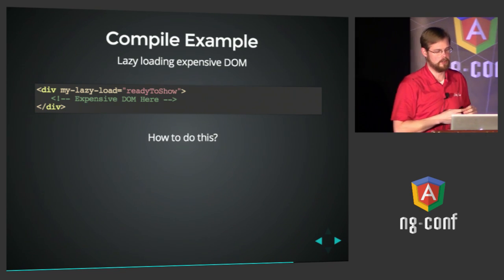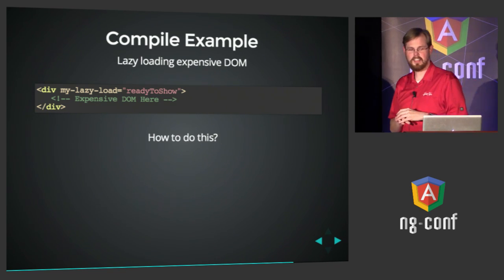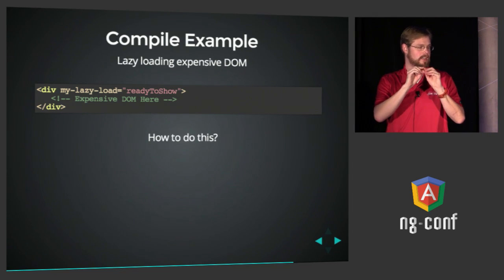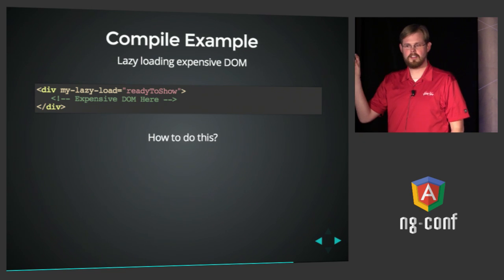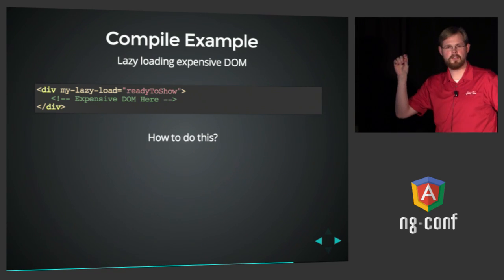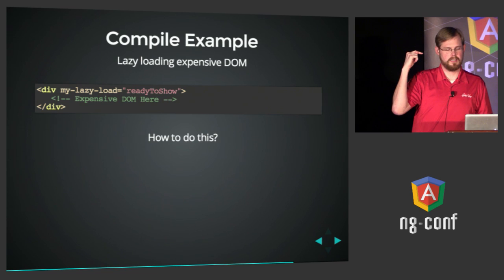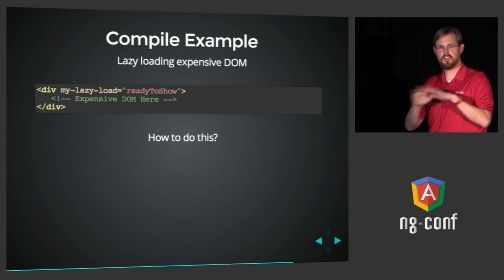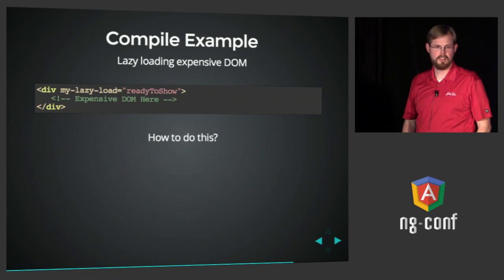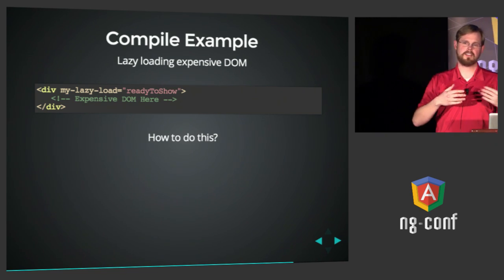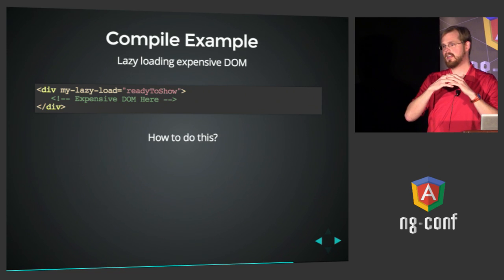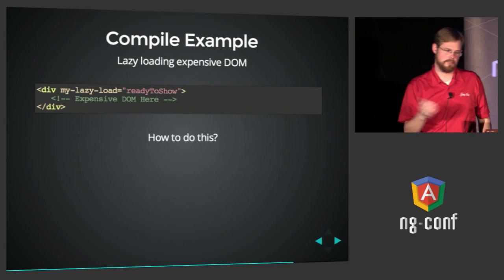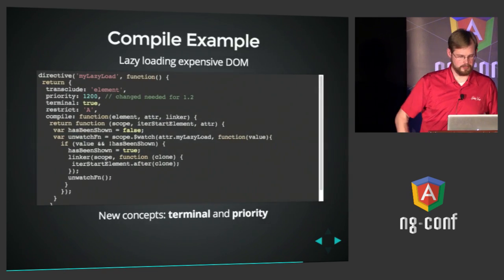So we created a directive called lazy load. And the idea here is if you've got an expensive block of DOM, you can put the directive, in our case HV, but in this case my lazy load, on that DOM element, wrap a div around it. And then what it will do is when ready to show becomes truthy, it will load that DOM in and then stop watching and just do nothing anymore. That's the idea. But until then, it will prevent any subsequent nested directives from running, any watch expressions from running, and Angular will basically stop processing the DOM below this. Right? Very good for load time. So let's see how that looks.